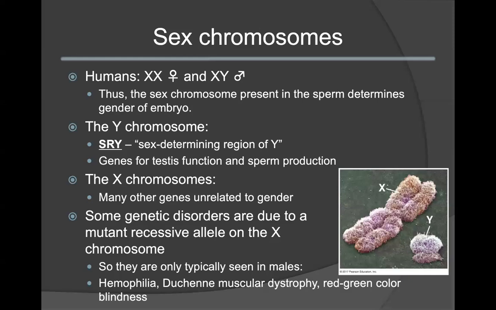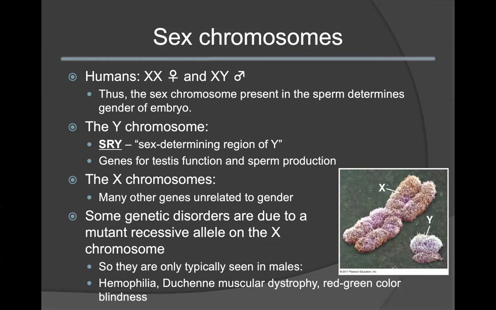In humans, we typically denote females as having an XX genetic makeup and XY for males. Please note that there are many other circumstances that can actually alter gender determination. However, for the purposes of this course, we are simply looking at XX and XY to understand linkage on the sex chromosomes. As we can see when we look at sex determination, it is the chromosome that is present in the sperm that will determine the overall gender or sex of the embryo.